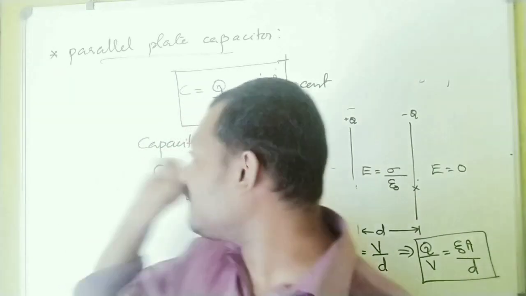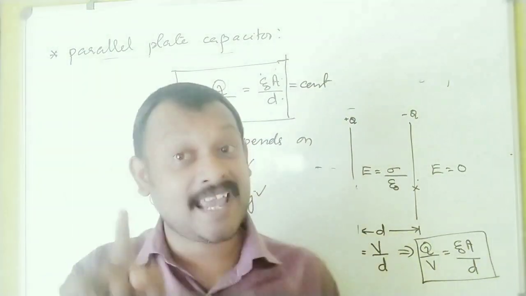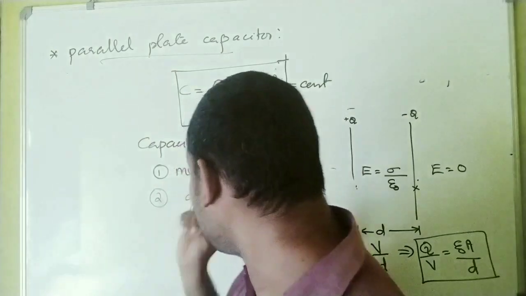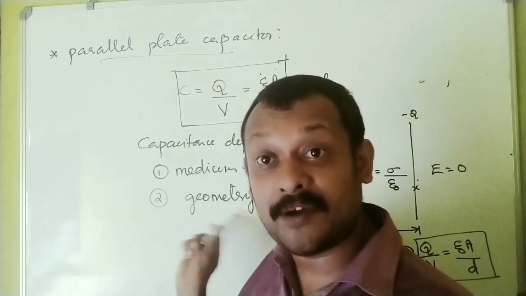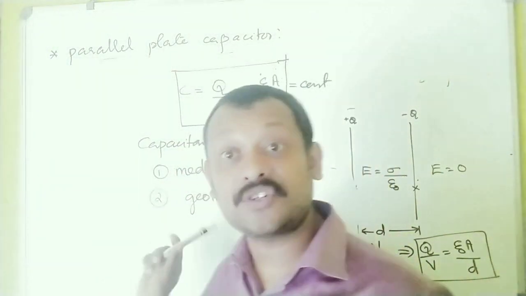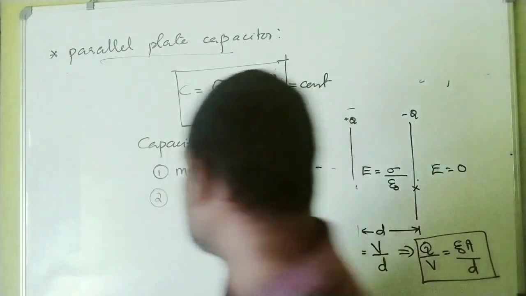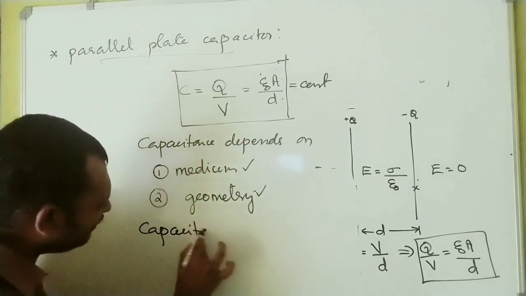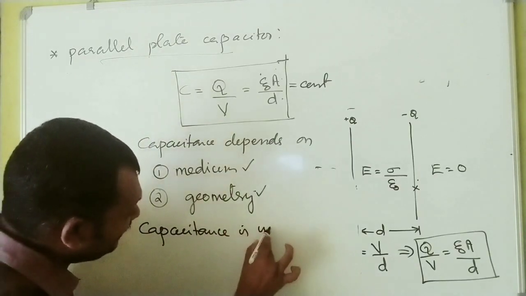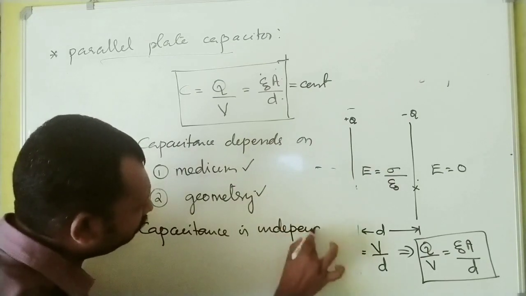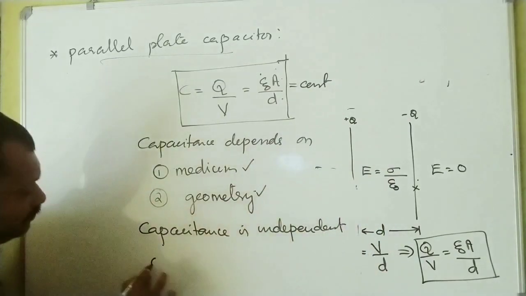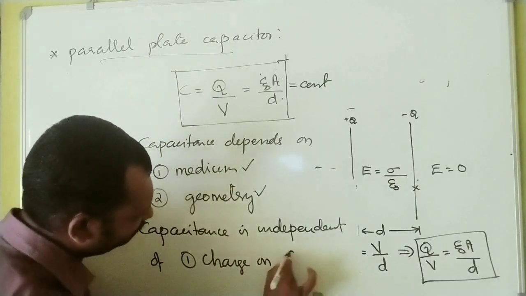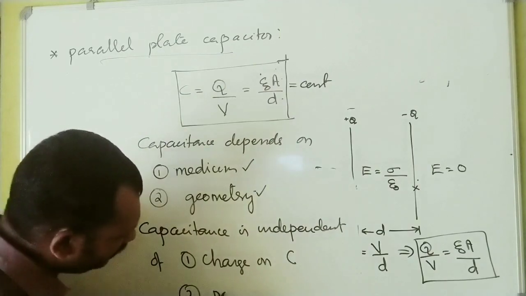The same thing is what we are proving here also. The capacitor is a storage device, and the storage capacity depends on the geometry. That is a very important thing. So please understand that capacitance is independent of, first, the charge on the capacitor, and second, the potential difference.